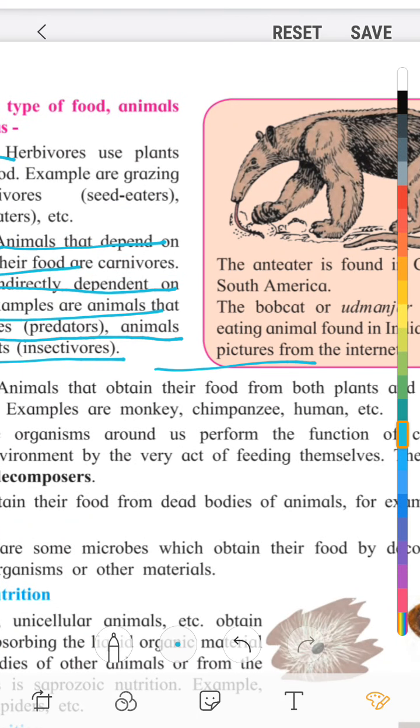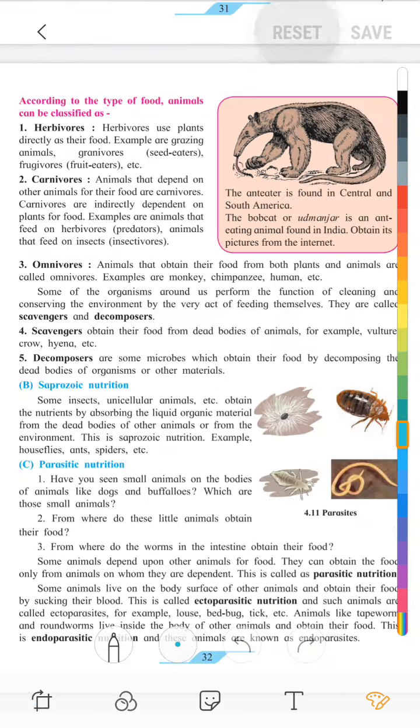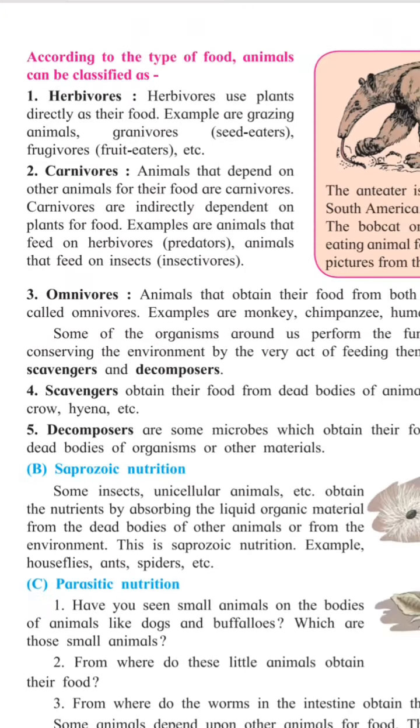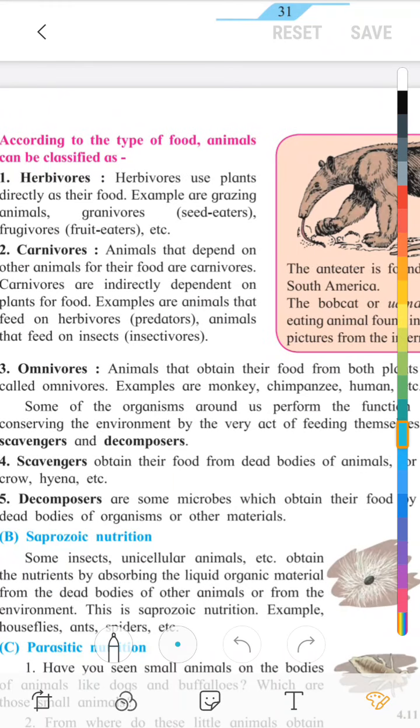Now we are going to see about the omnivores. Animals that obtain their food from both plants and animals are called omnivores. So we have milk, we have meat, we have eggs, and we eat vegetables also. Examples are monkey, chimpanzee, human, etc.